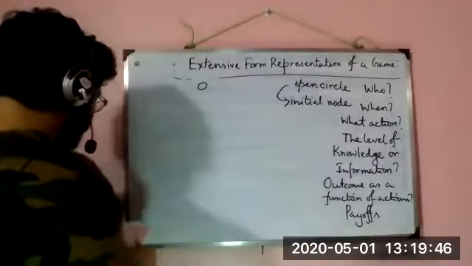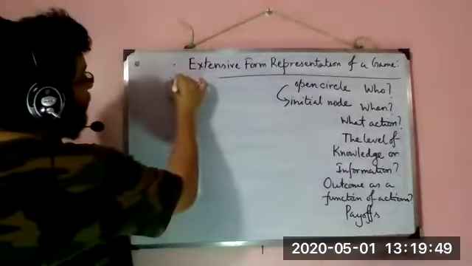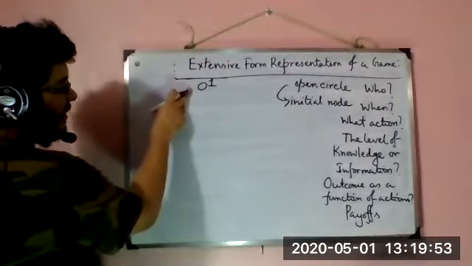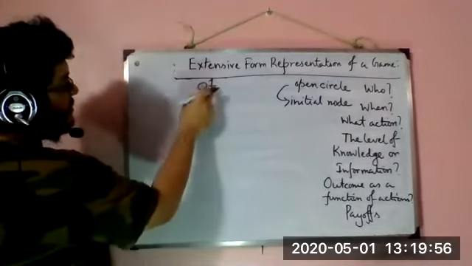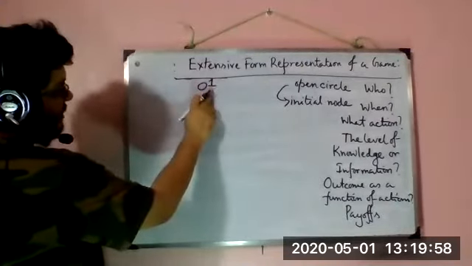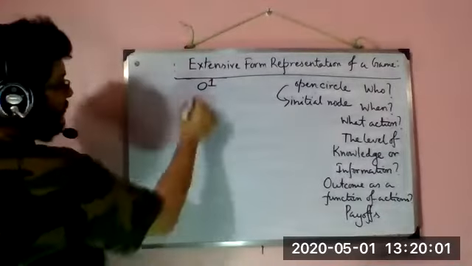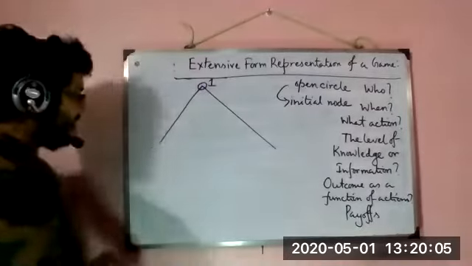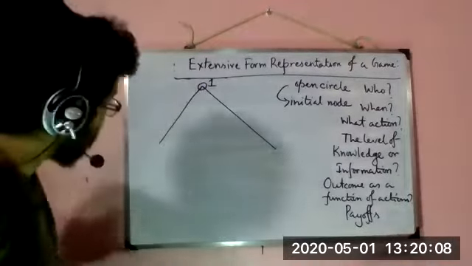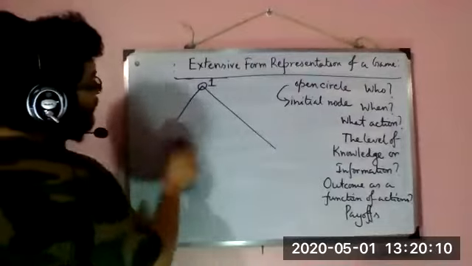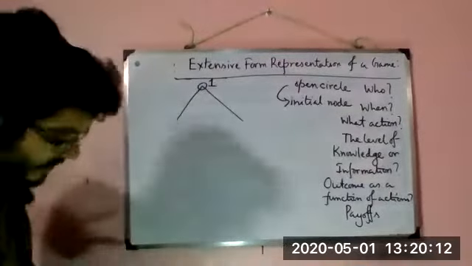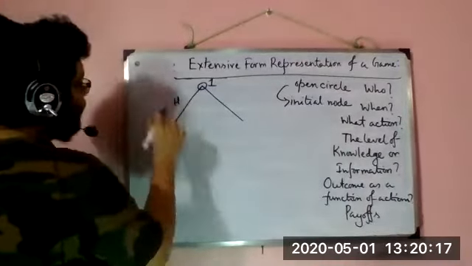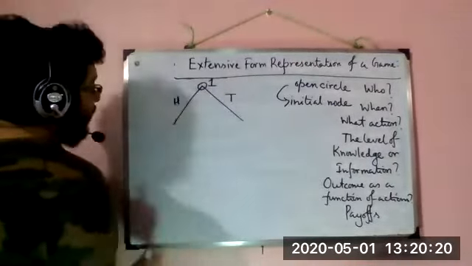We said that player 1 moves first, so this initial node belongs to player 1. Here we write 1. Then come the available actions, head, which we represent by H, and then tail.